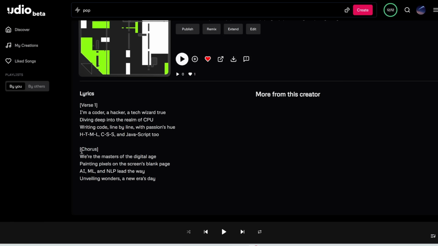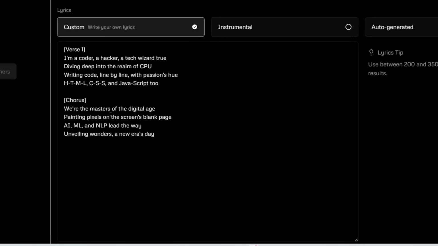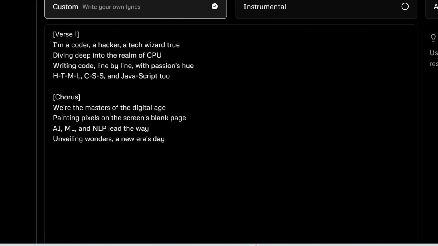Perfect. So you can see it fixed HTML, CSS, and JavaScript. However, it did have problems pronouncing CPU, and that's because we didn't add hyphens in between the letters here, which I should have done. But this is a nice trick for you to force it to pronounce each individual letter of an abbreviation. And another good use of hyphens is you can use hyphens to add pauses in between lines.